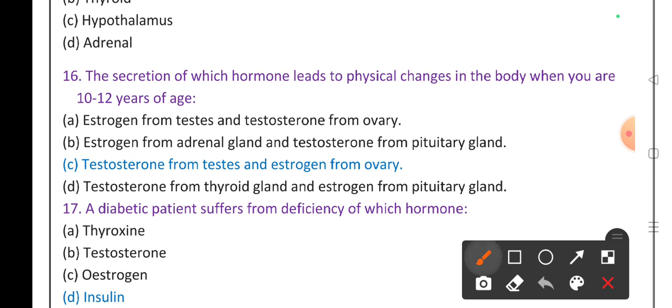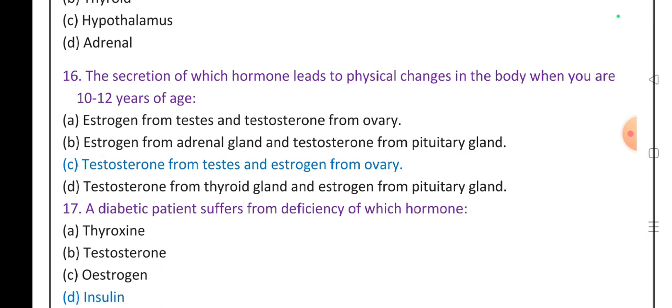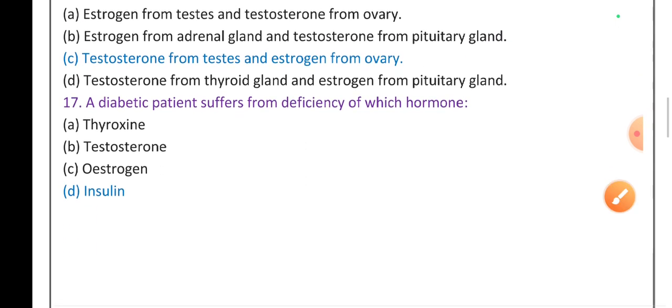See here, it's testosterone from testis and estrogen from ovary. In females it's 10 to 12, in males it's 12 to 14. Slight correction we want to make in this question. Testosterone from testis and estrogen from ovary lead to the physical changes in the human body.